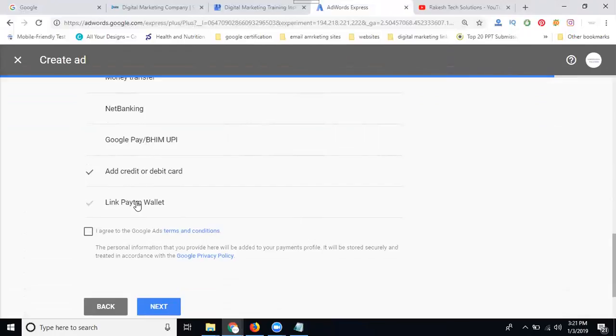So this is how to create Google AdWords Express ads with the YouTube channel. These are 2 advantages: channel promoting and mapping promoting, generating your views and generating your business leads.